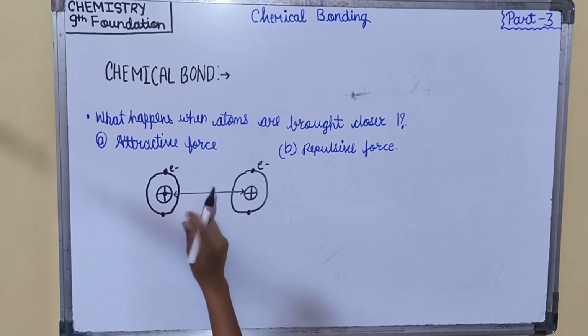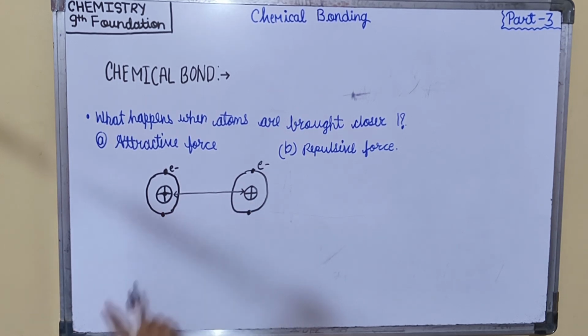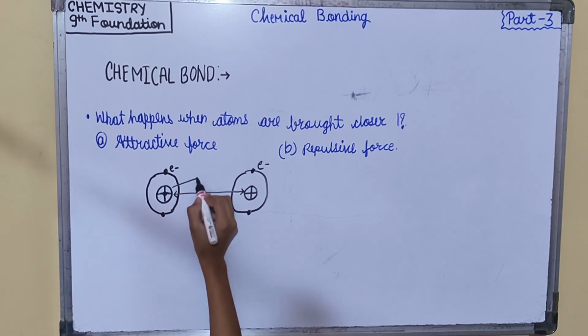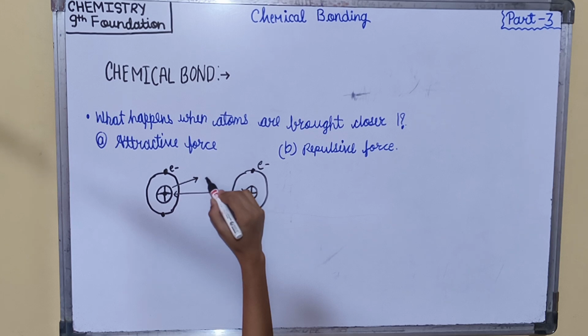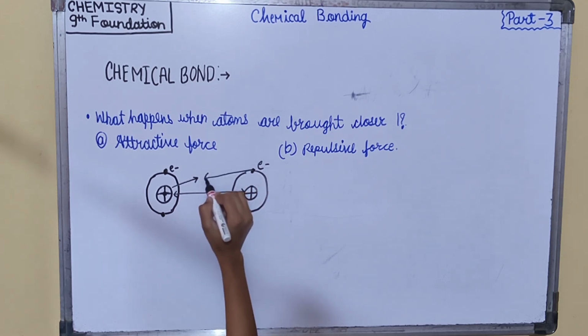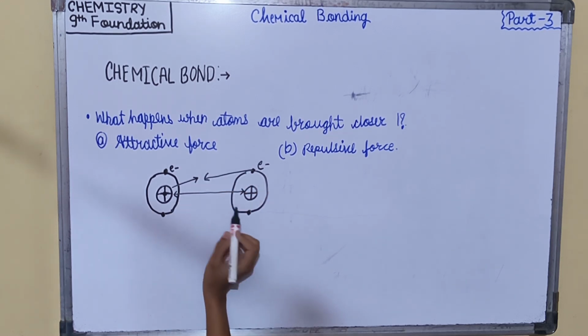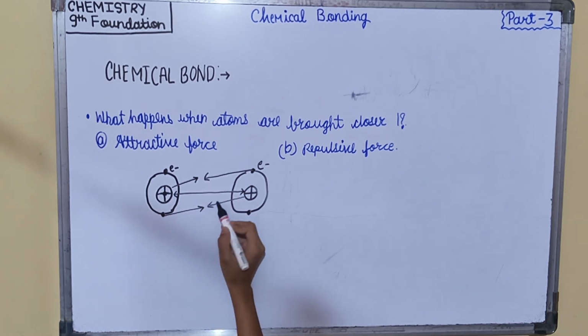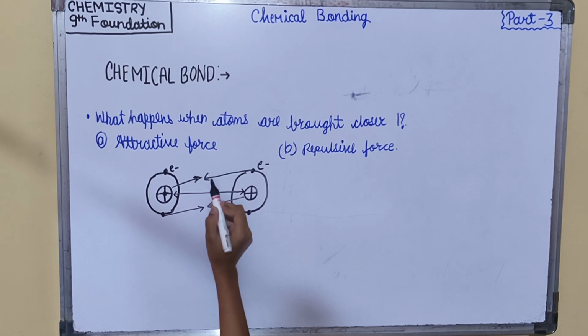Means repulsion can happen at the positively charged nuclei or the negatively charged electrons of adjacent atoms, and attractive force is between the attraction of positively charged nuclei to the negatively charged electrons. This is attraction. Over here also they both will attract.